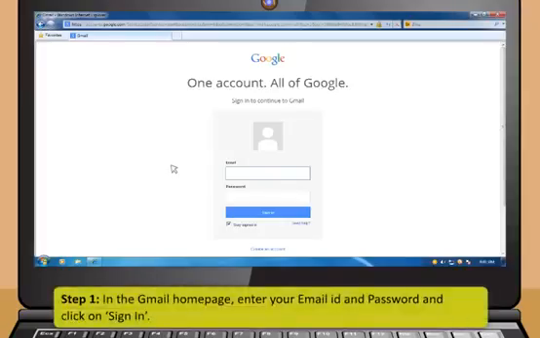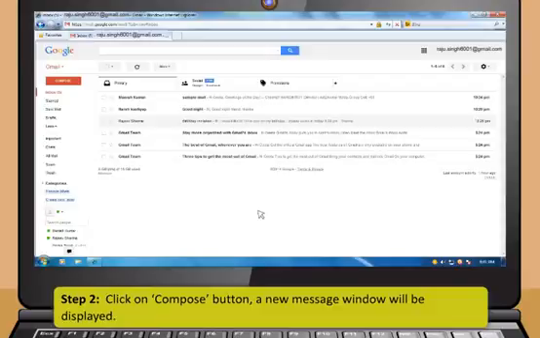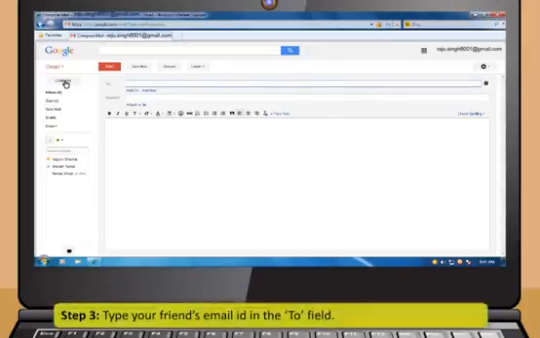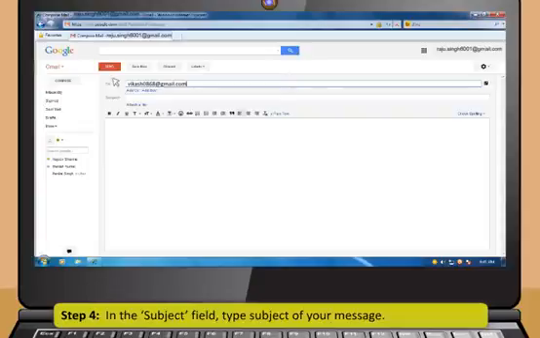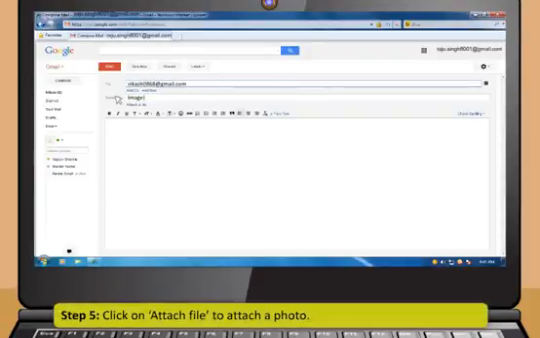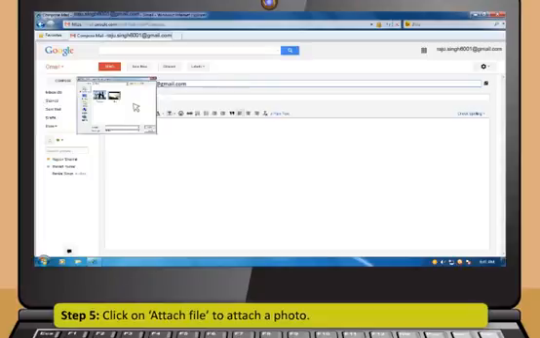Step 1. In the Gmail home page, enter your email ID and password and click on Sign In. Step 2. Click on Compose button. A new message window will be displayed. Step 3. Type your friend's email ID in the To field. Step 4. In the Subject field, type subject of your message. Step 5. Click on Attach File to attach a photo.